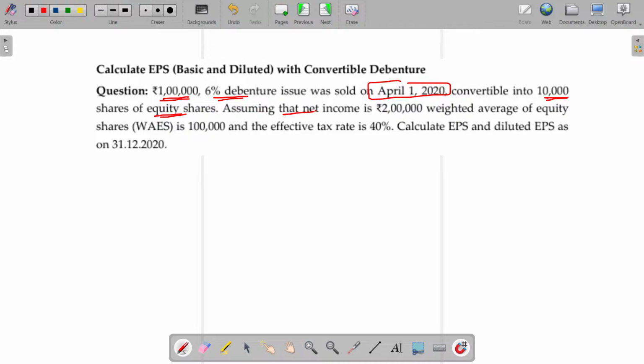Assuming that net income is 2 lakhs, weighted average of equity shares being 1 lakh, and the effective tax rate being 40%, calculate EPS and diluted EPS. For the current year, I have to calculate the EPS.